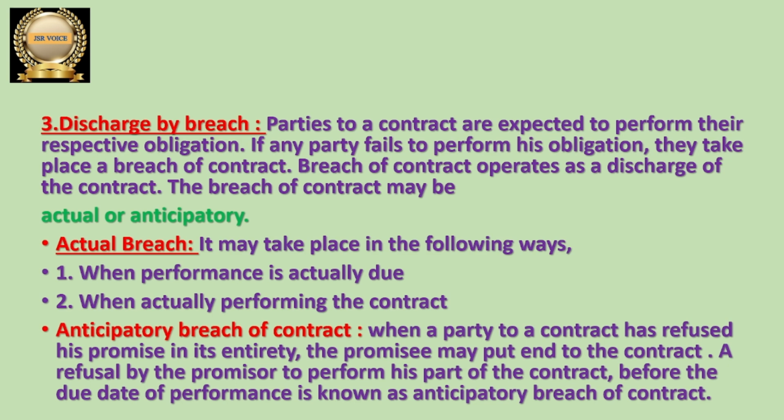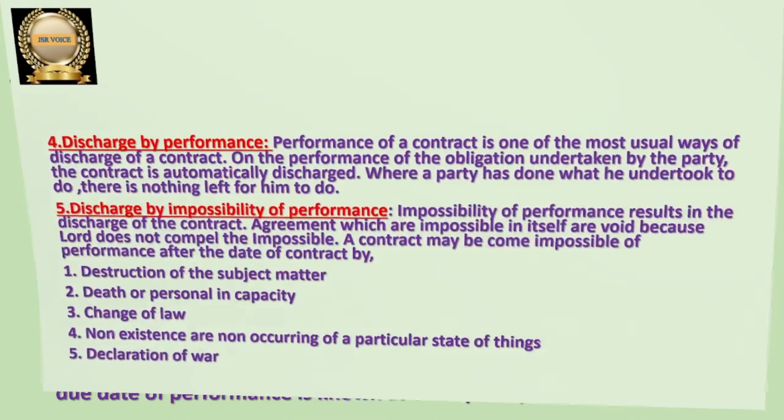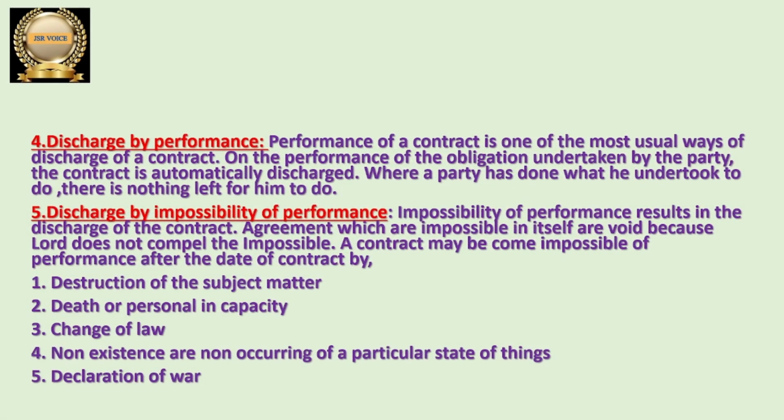Okay, so let us go to next one. This is the fourth mode of discharge of contract, discharge by performance. Here discharge by performance means what?